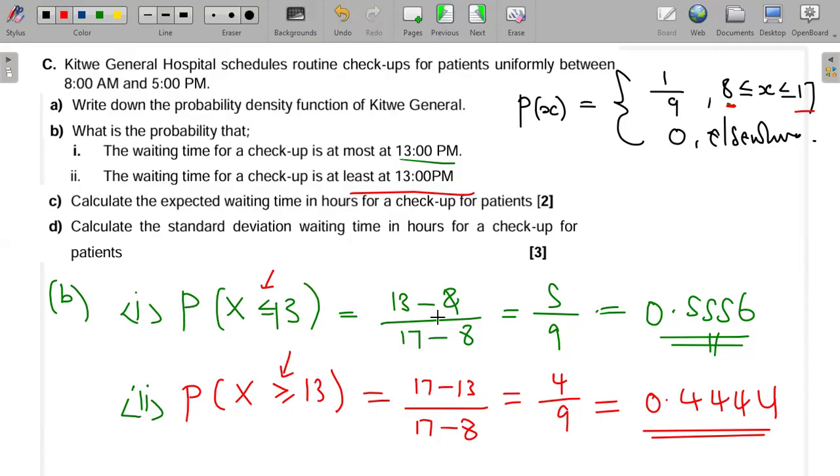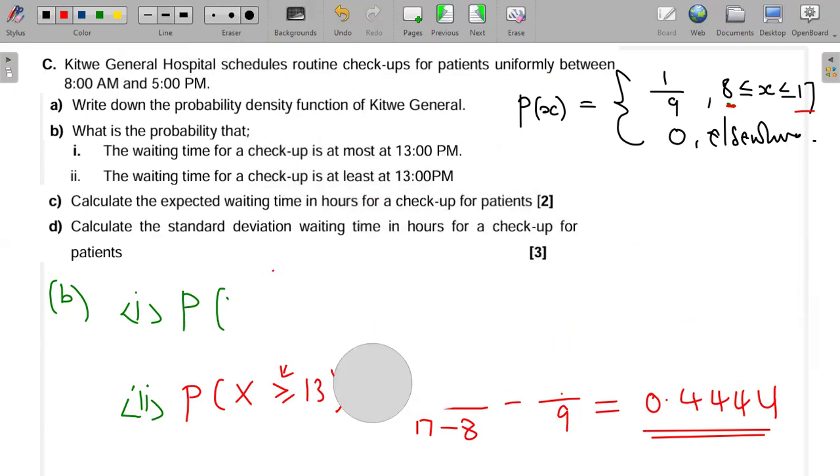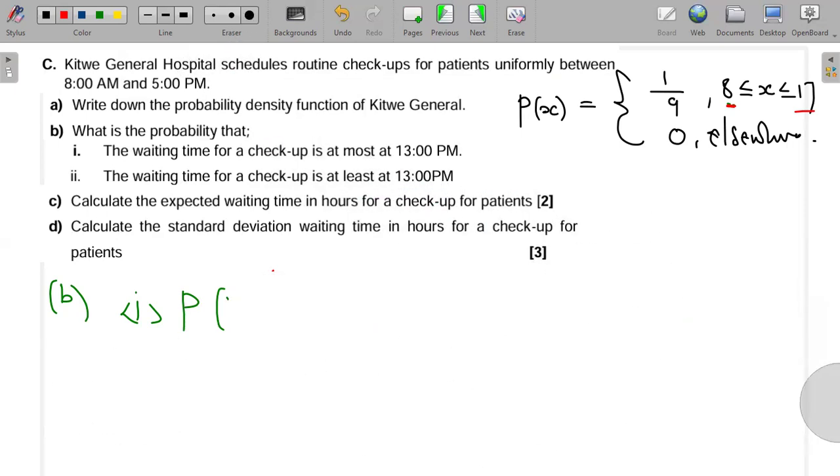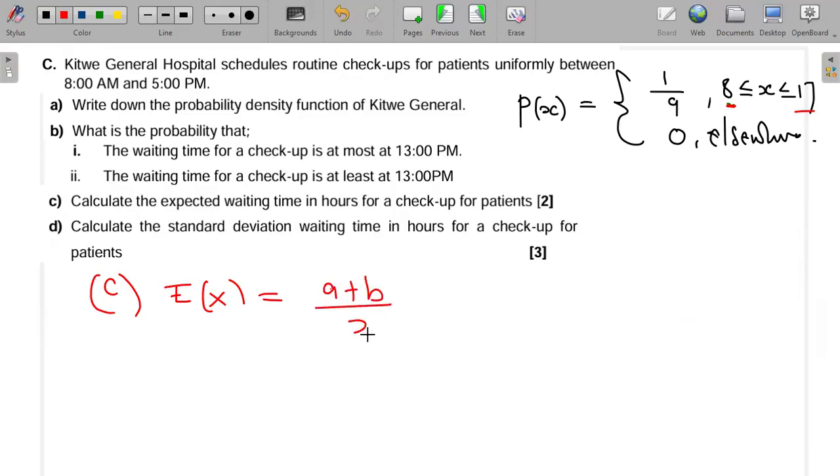Okay, all right, so that is B. And then C, they are saying we calculate the expected value of the waiting time in hours for a checkup. Under the uniform distribution, the expected value is not difficult. The expected value of X will just be equal to (a plus b) over 2. This is the formula. So what is our a? Our a is 8, so it will be 8 plus our b, which is 17, over 2.